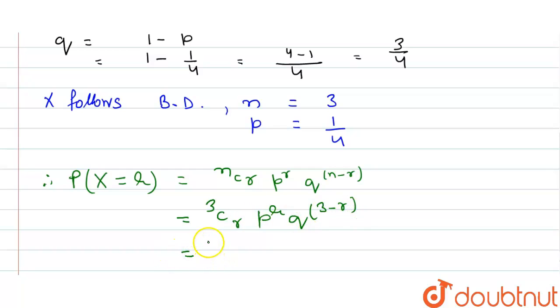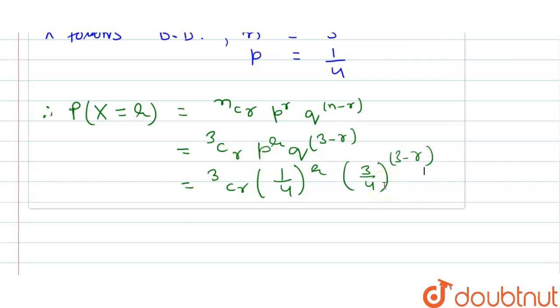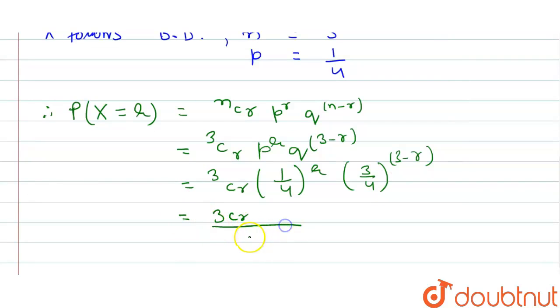We need to simplify more. 3CR, the value of P will be 1 by 4, the value of R we don't know, then the value of Q will be 3 by 4. Now put the value. That will be 3 minus R. We need to simplify more. Then 3CR, 1 by 4 to the power R, then we got 3CR, 3 by 4 to the power 3 minus R.